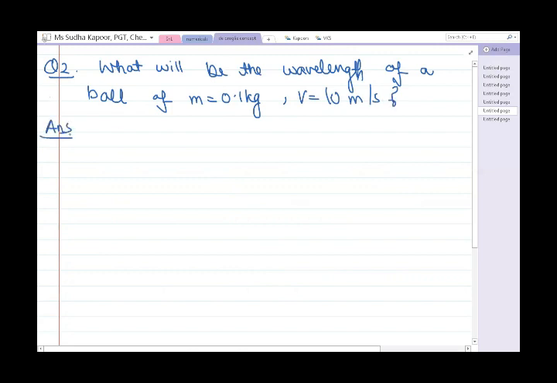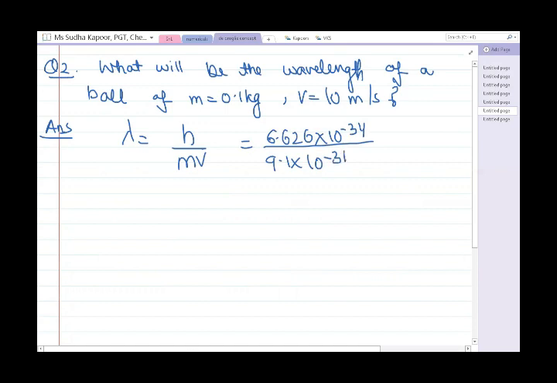Using the de Broglie formula, lambda is equal to h upon mv is equal to 6.626 into 10 to the power minus 34. The mass is 9.1 into 10 to the power minus 31 kg. No, that is for the electrons. This time we are talking about the ball.